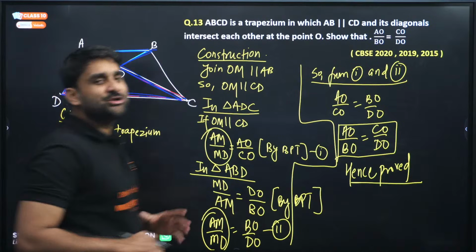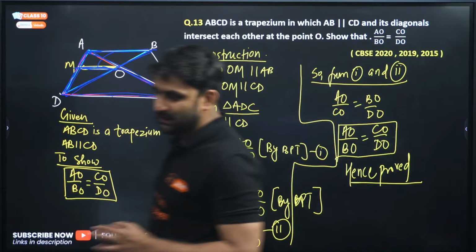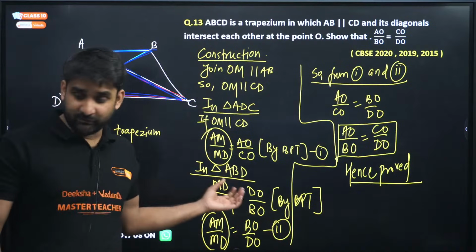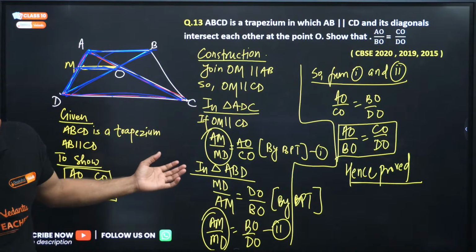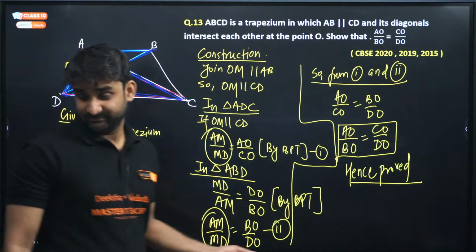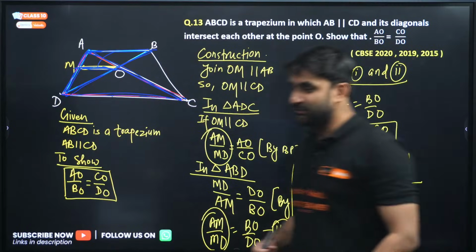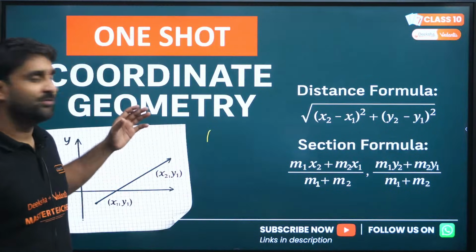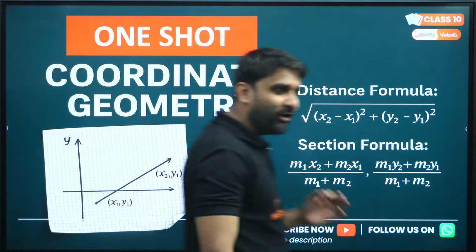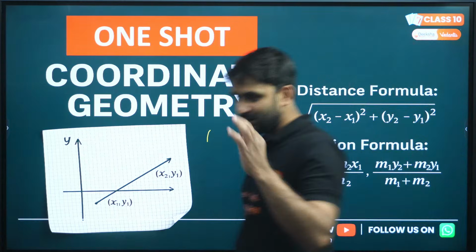So congratulations everyone, we have finished. We have revised a complete triangle and I picked up very important questions and we did them here. Okay, so we have finished our revision of triangle. Now we are moving to one shot of a very interesting chapter, coordinate geometry.